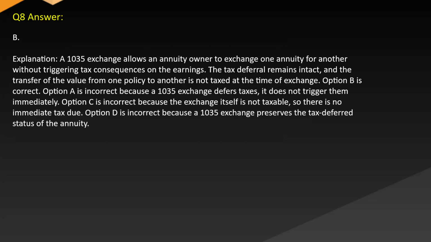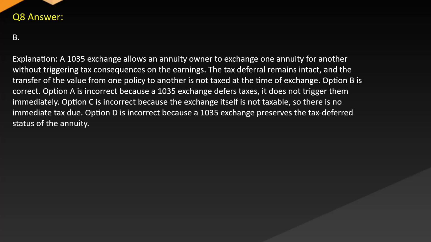Answer B. Explanation. A 1035 exchange allows an annuity owner to exchange one annuity for another without triggering tax consequences on the earnings. The tax deferral remains intact and the transfer of the value from one policy to another is not taxed at the time of exchange.